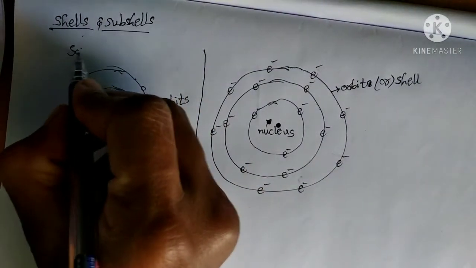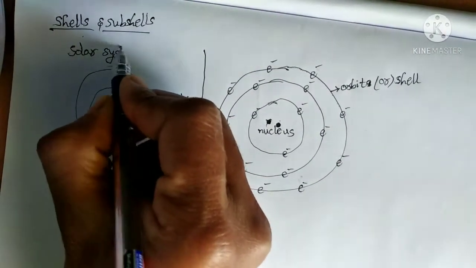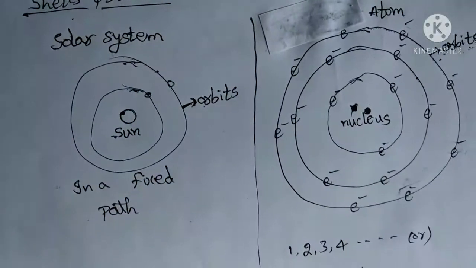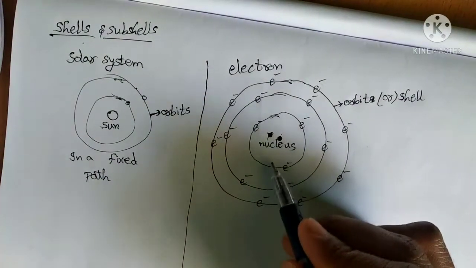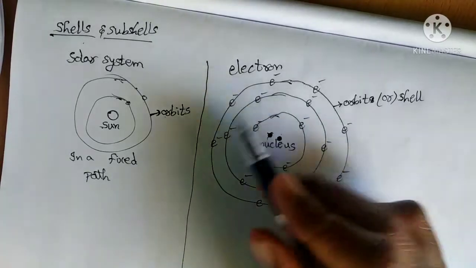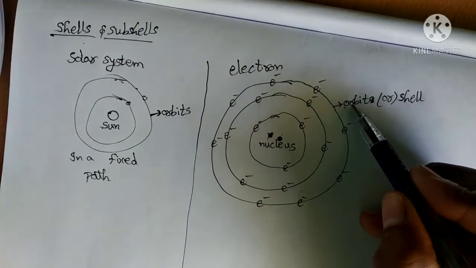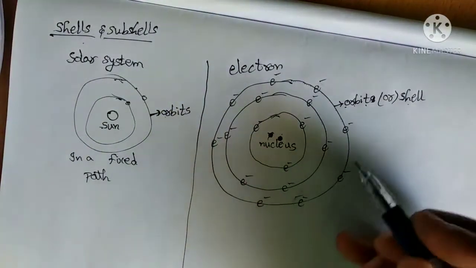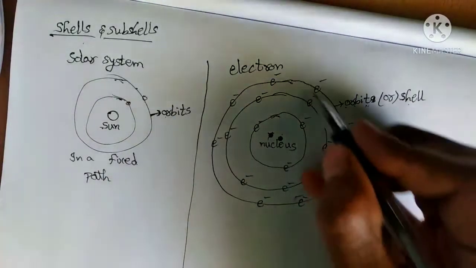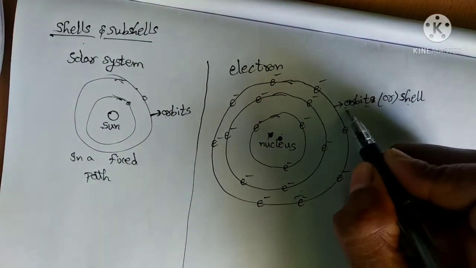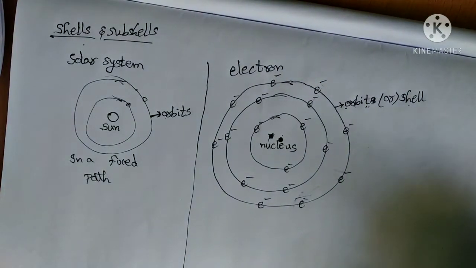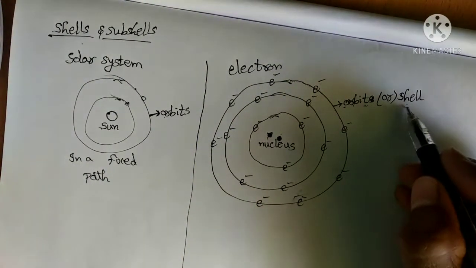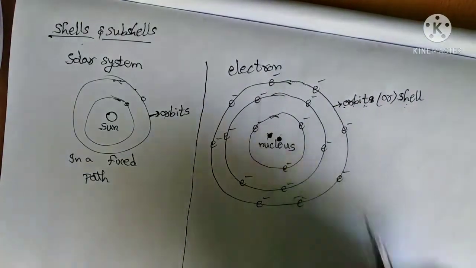So here it is our solar system, and this is the atom. See here, the nucleus is in the middle. All the electrons are revolving around the nucleus in a fixed path. These fixed paths are called orbits or shells. If you consider only one single fixed path, it is called an orbit or shell. If you consider all the fixed paths together, we call them orbits or shells. Understood, students?